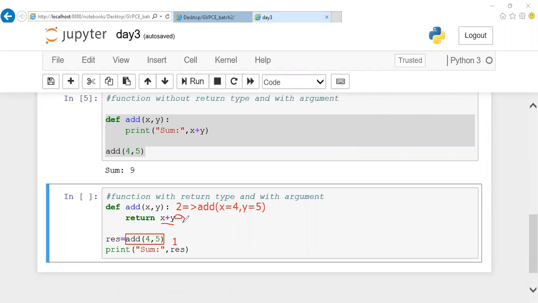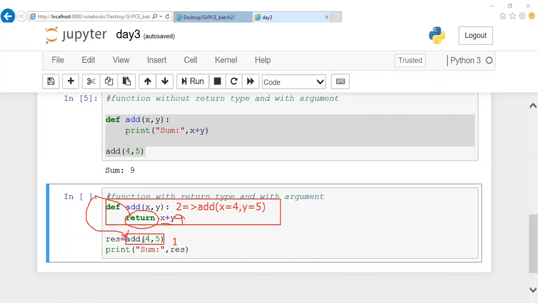So what is the statement before it? Return. When I mention return, it will throw the value out of the control. This function is a separate part of your program, guys. This is one separate block. So when I say return, it will throw the value out of this function to the function call. So where is your function call? This is the function call, right? This will throw a value back to your function call.